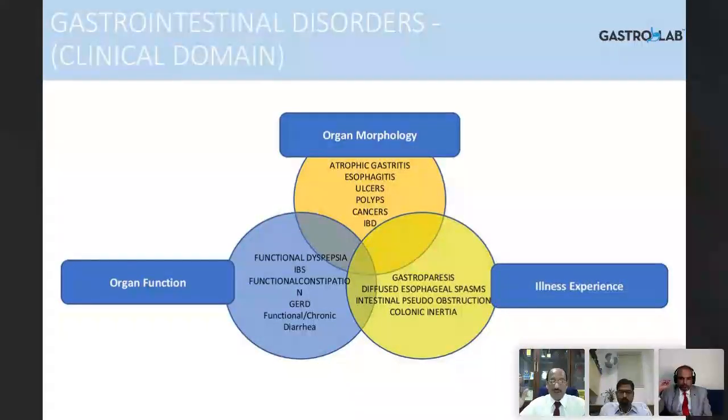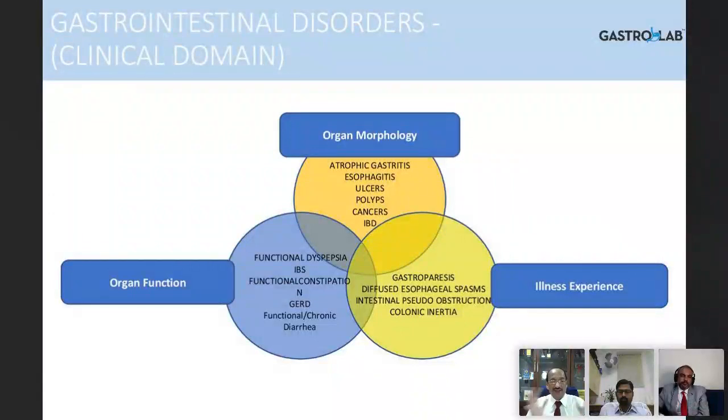If you see all dyspeptics, 100 dyspepsia patients in the clinic, which we gastroenterologists do, which I have been seeing for the past 33 years of my GI practice, you see that organic association is a very small percentage, maybe about 20 to 30%. 70%, there is no organic basis. At least with the available tools, we cannot define an organic cause. So dyspepsia where you cannot define an organic cause is called functional dyspepsia.